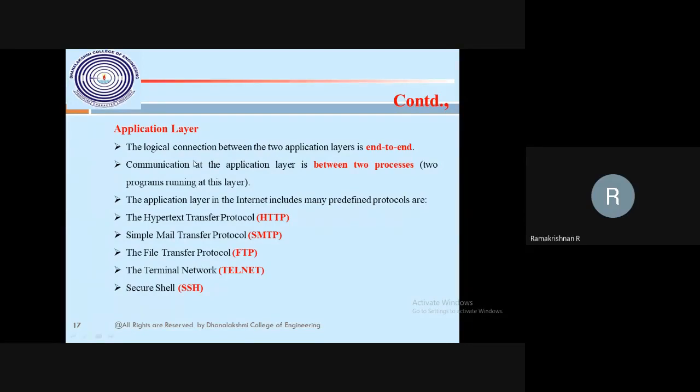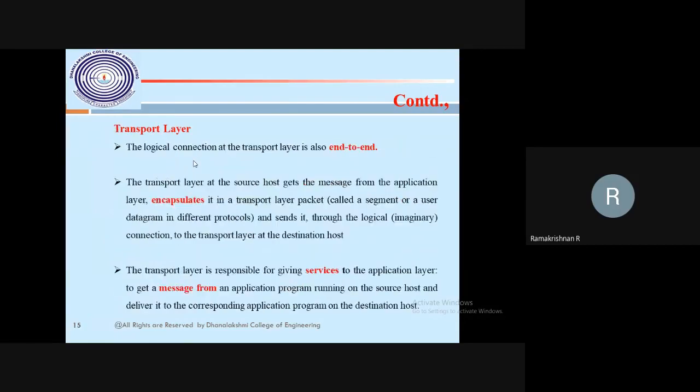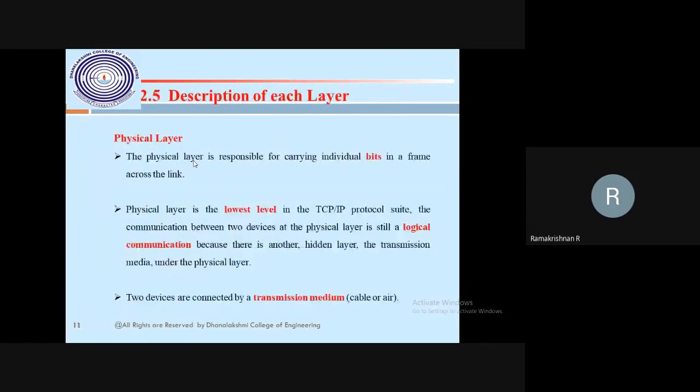So what I want to say is a description of the five layers of TCP/IP. Physical layer: your machine and my machine are connected with a transmission medium, cable or wireless, wired or wireless. Imagine your machine is connected to your Wi-Fi modem, and my machine is connected to a Wi-Fi modem.